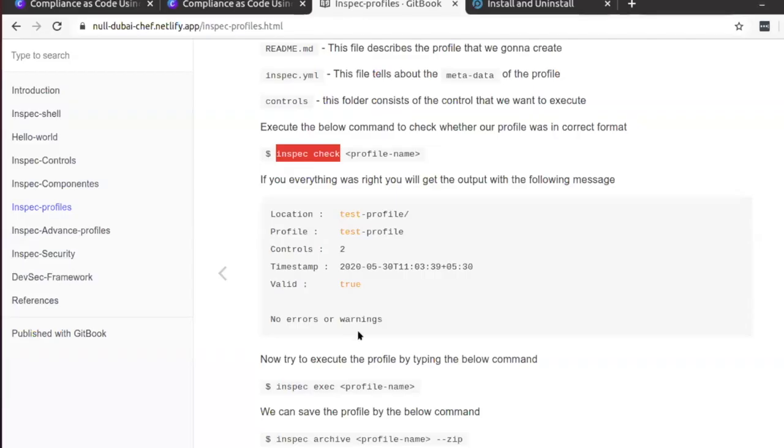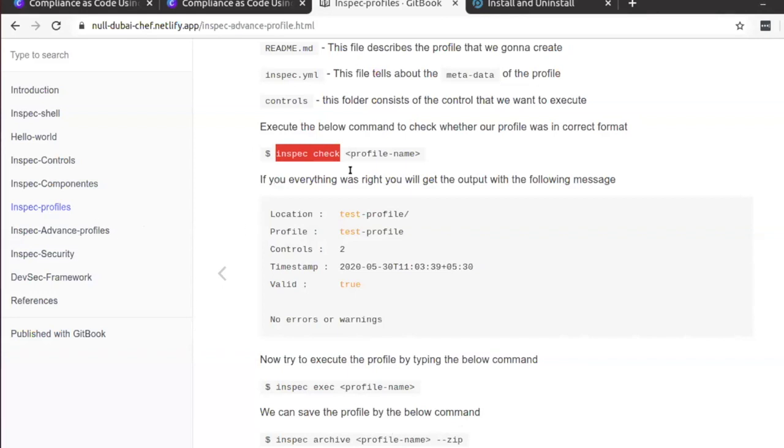So this is about the inspect profile. Another thing is that we can save the profile in zip format and share it with other people. How we can do that is inspect archive, the profile name, and the hyphen zip option. This will convert the profile into a zip, so you can put it online, like on GitHub, so that everyone is able to use it.